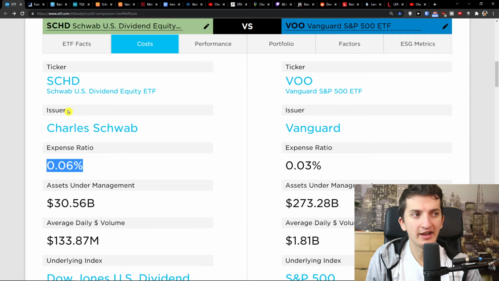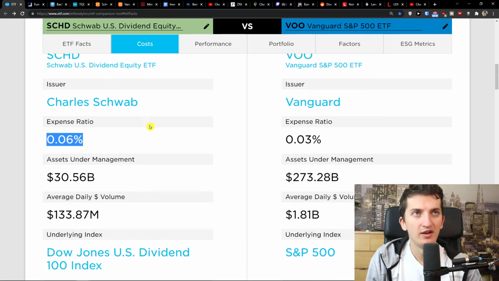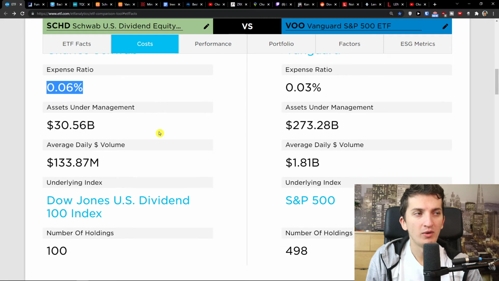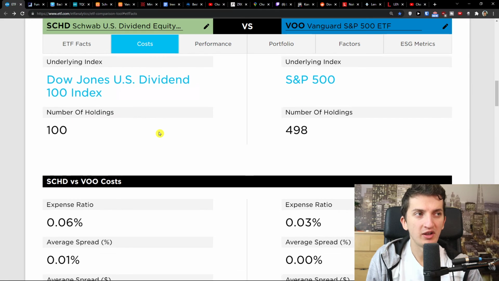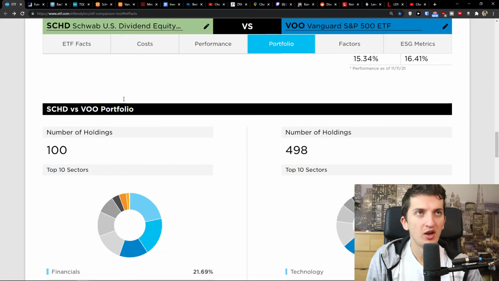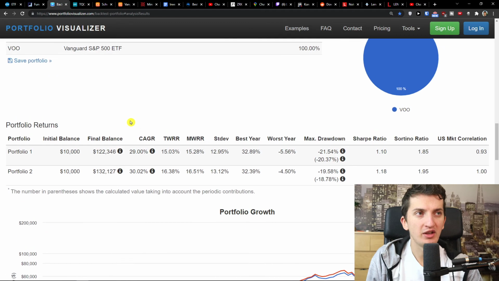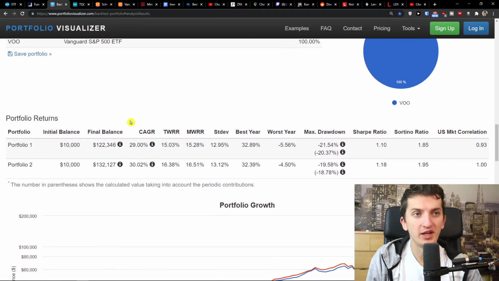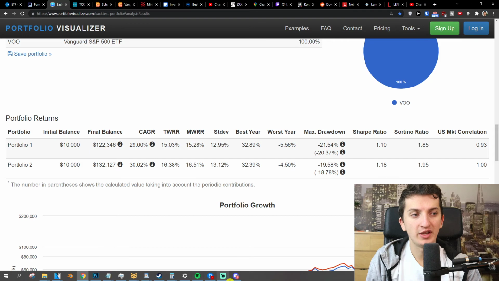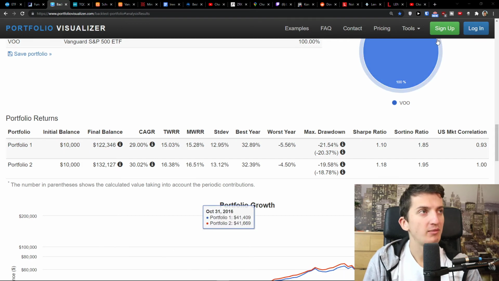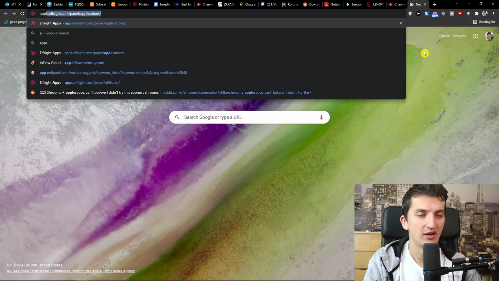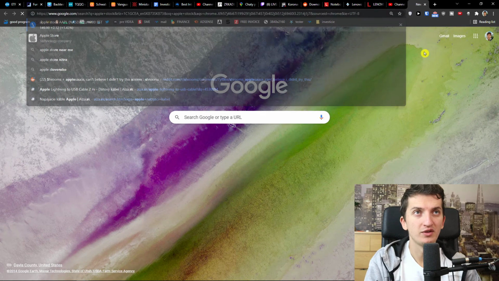Now, summarization. We can clearly see that the expense ratio is better with VOO. There is higher assets under management. Average daily volume is also higher. So VOO is cheaper, with more assets under management and higher average daily volume. When you look at the performance and backtest, you can clearly see that VOO outperformed. And when we look at the technology stocks and how well they are performing, we can maybe see that, okay, we don't know what the future will bring, of course.